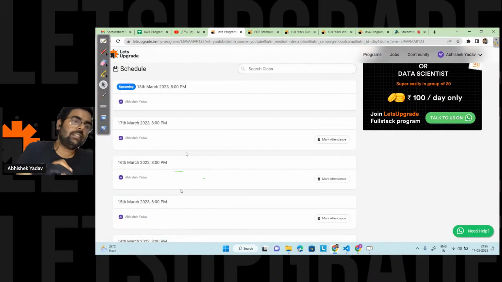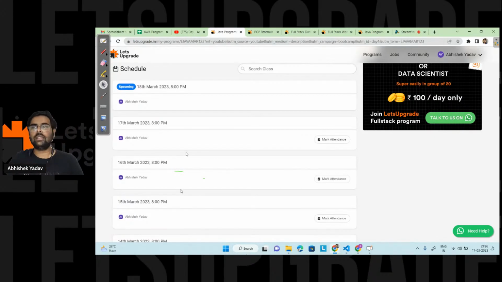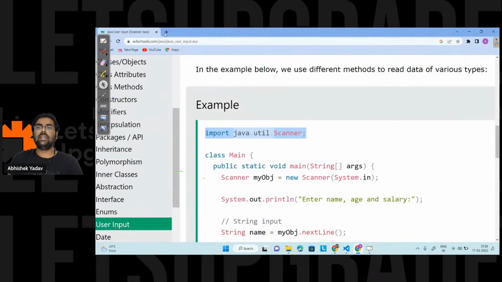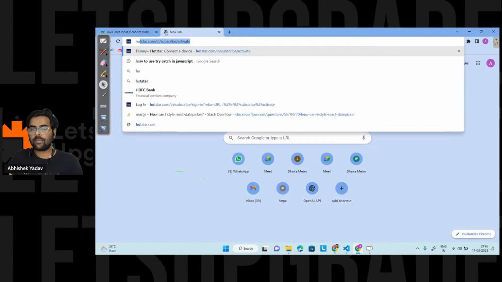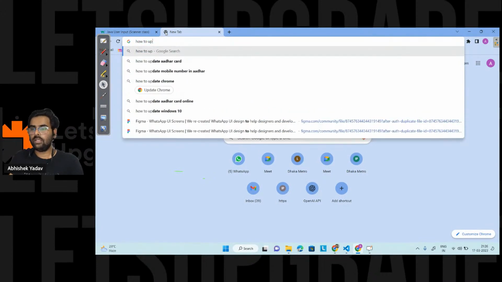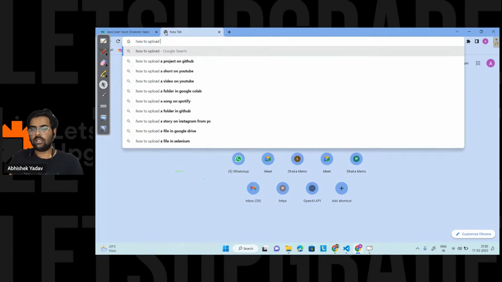After writing the solution, create an account on GitHub. Now, I don't know anything about GitHub, so what I will do is go to the net. I will go to Google Chrome, and on Google Chrome, I will write, hey, how to upload code on GitHub, like this.